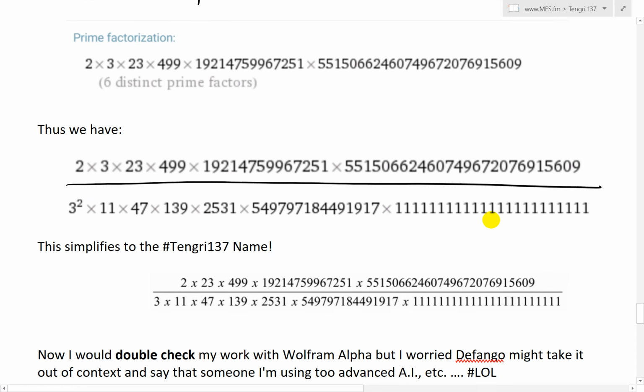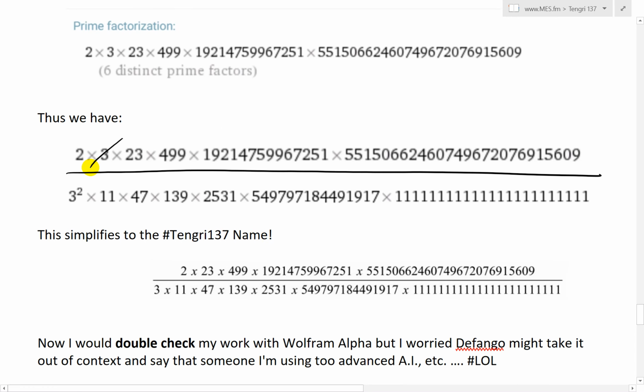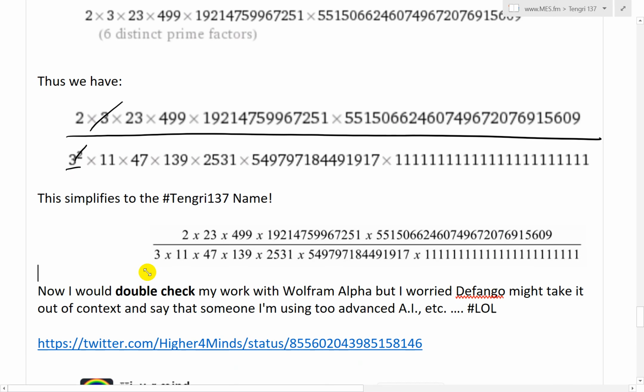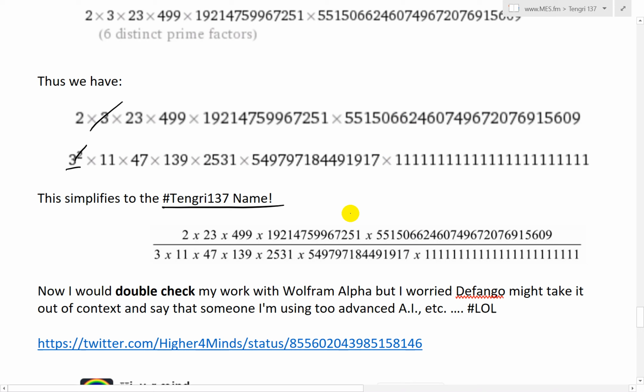So this across. But notice what we could do. We could simplify by canceling the like primes. So 3 cancels with this 3 squared, and then all we're left with is a 3. So basically now what we finally get is the Tengri 137 number. This simplifies to it when you cancel this 3. So now we have 2, the 3 is gone, 2, 23, 49, etc. And this is 515, this is exactly 06, etc. And then on the bottom, the 3 squared cancels, we're just left with 3, 11, 47, 139. This is 111s. You could double check, count it up.